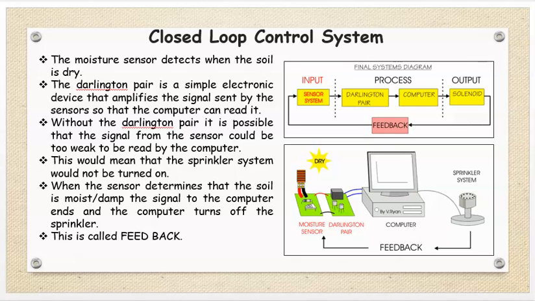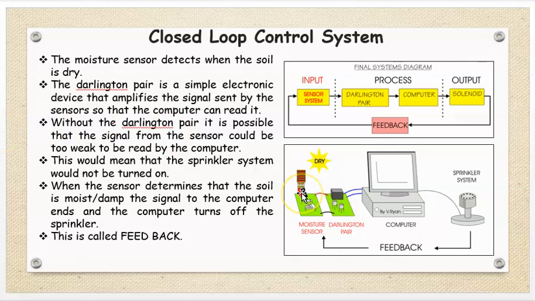The moisture sensors detect when the soil is dry. The Darlington pair is a simple electronic device that amplifies the signal sent by the sensors so that the computer can read it. Without the Darlington pair, it is possible that the signal from the sensor could be too weak to be read by the computer. This would mean that the sprinkler system would not be turned on. When the sensor determines that the soil is moist or damp, the signal to the computer ends and the computer turns off the sprinkler. This is called feedback.